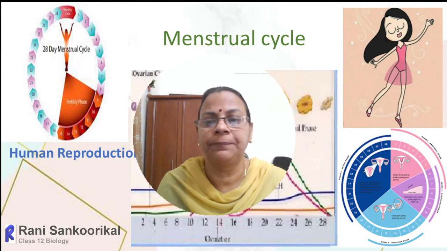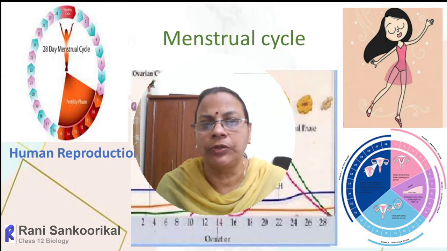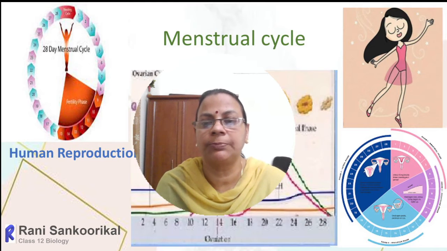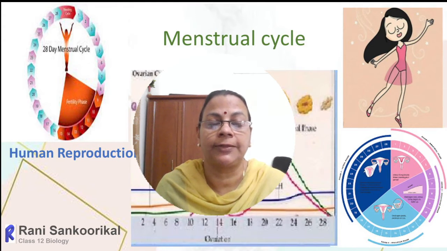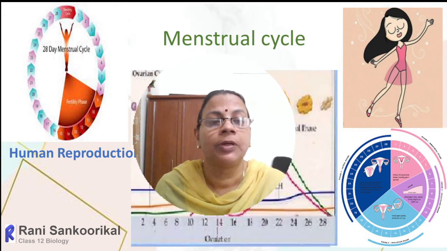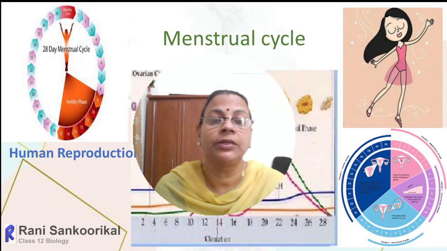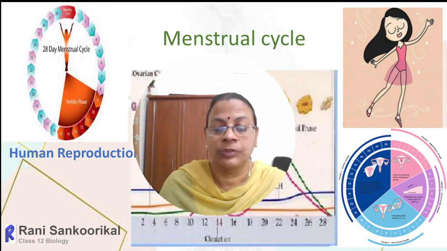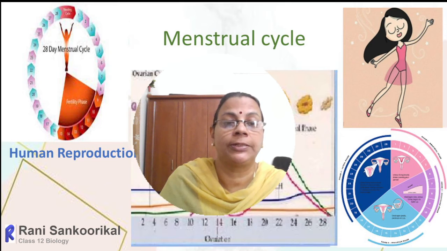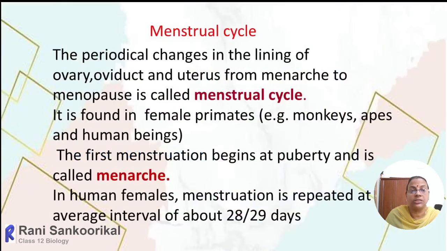Good morning, everyone. In this module, we are going to discuss the menstrual cycle. Chapter 3, Human Reproduction, the main topic: menstrual cycle. So what do you mean by menstrual cycle? It is the periodical changes in the lining of the ovary, oviduct, and uterus from menarche to menopause.